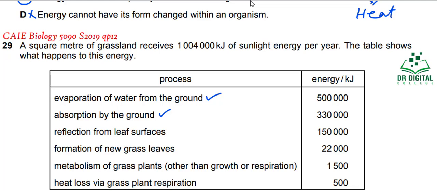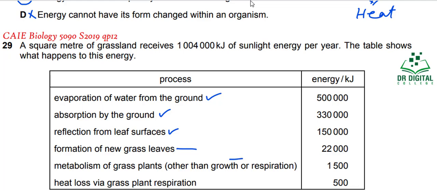Reflection from the leaf surfaces. This is not used in photosynthesis. Formation of new grass leaves. This is used in photosynthesis. Okay, metabolism of the grass plants other than growth and respiration. This is also coming from the biomass produced by the plants. So this is also there.